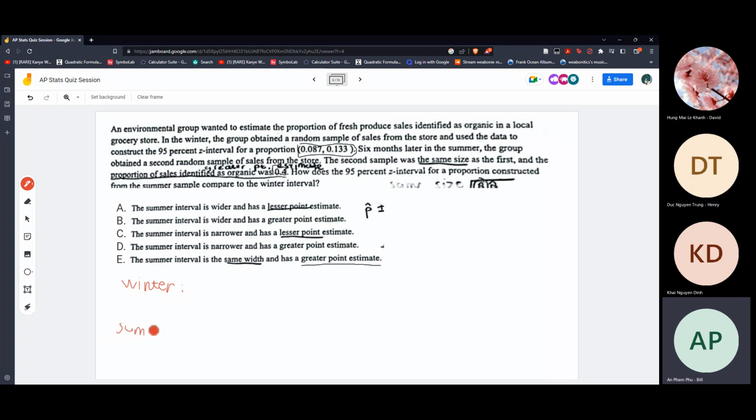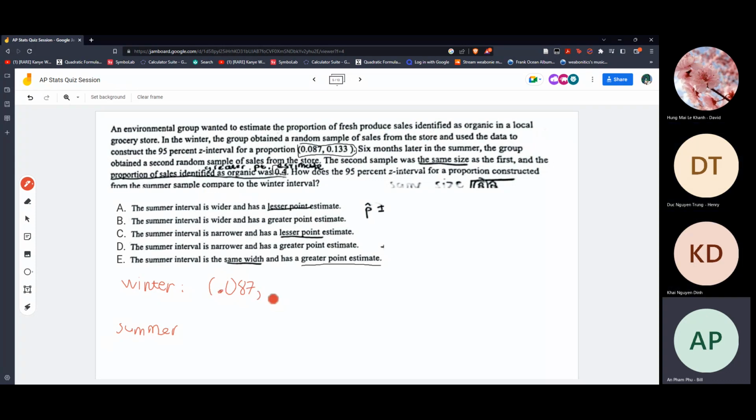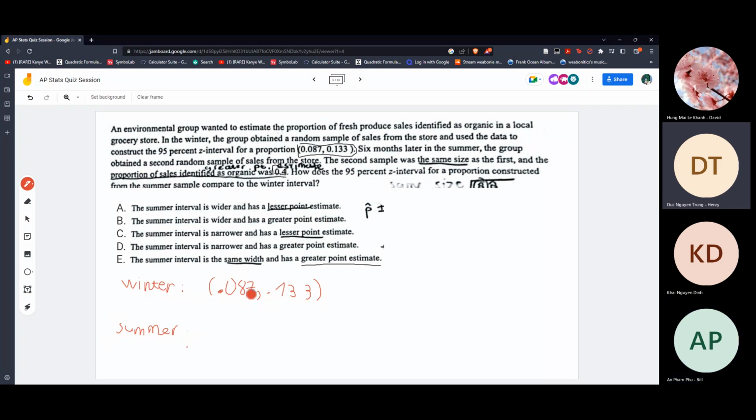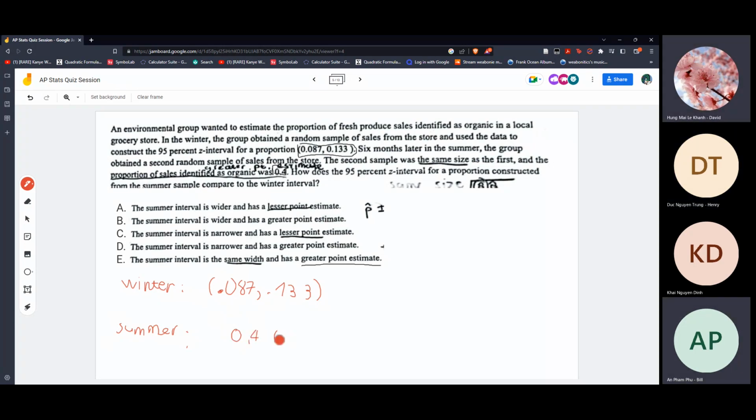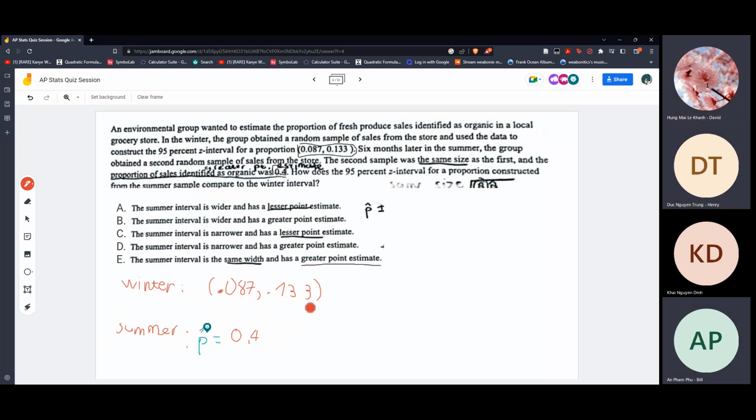Let's consider the two intervals here. In the winter, they give you the interval, which is 0.087 and 0.133. But in the summer, they only give you the proportion, which is like the middle, 0.4. So this is P, right? No, it's P hat. It's a sample proportion.